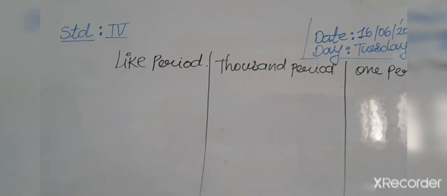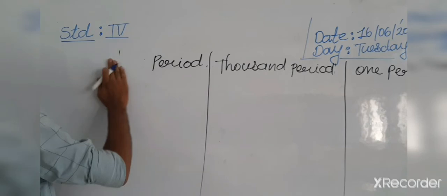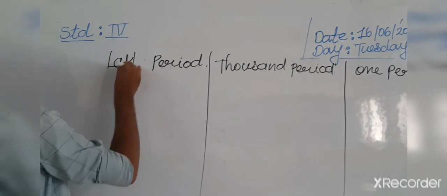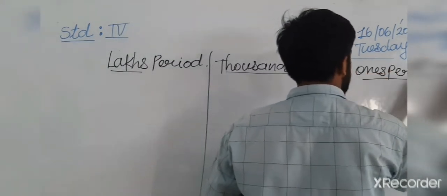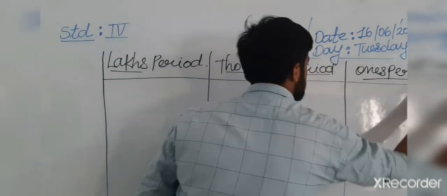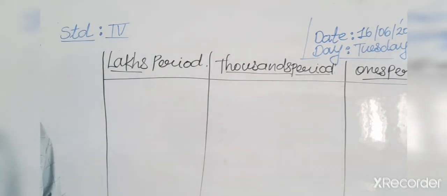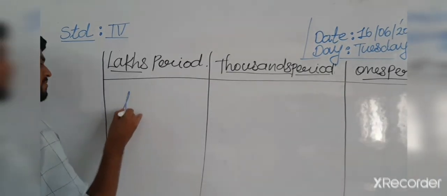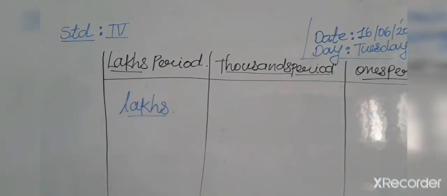So today I am going to teach you one more topic, 5 digit and 6 digit numbers. Again I am repeating for you: lakh period, thousands period, ones period. In the lakh period, which place value comes? Only lakhs comes.